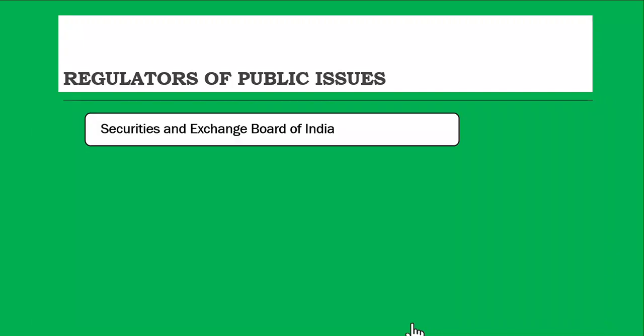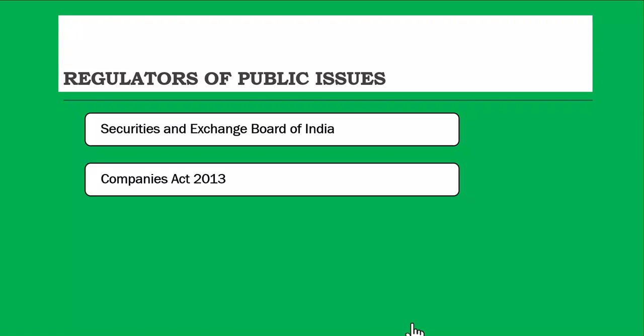Now, who are the regulators of public issues? Who regulates in India? The first one is SEBI, the Securities and Exchange Board of India. They have made laws, and we are going to discuss that law in great detail in our coming lecture. Then there is the Companies Act, which also has its own regulations applicable to companies raising money from the public.